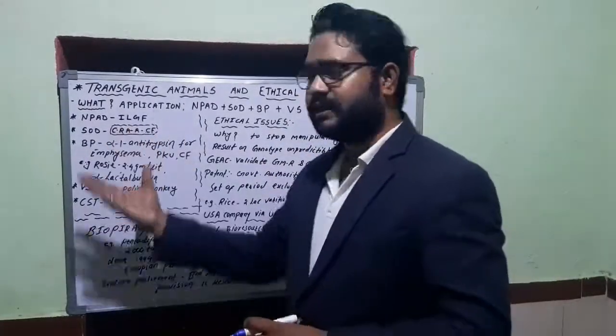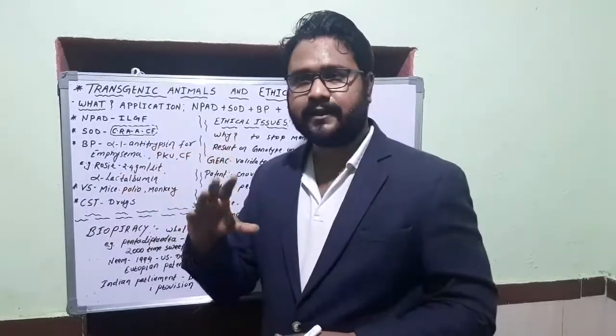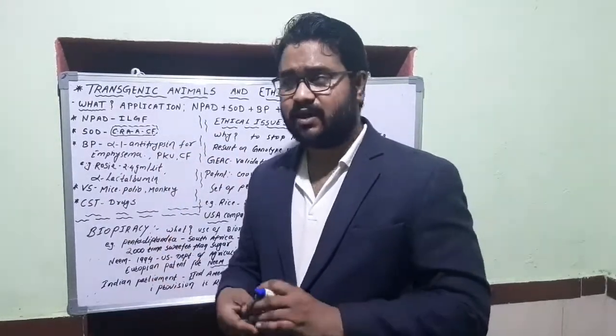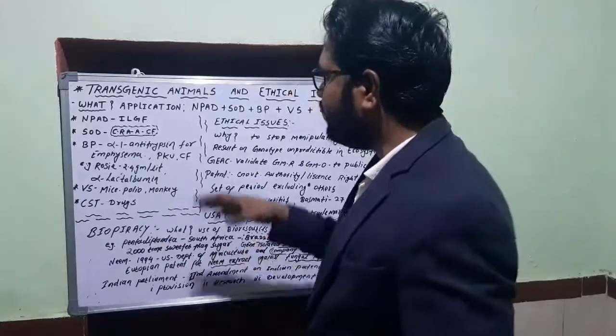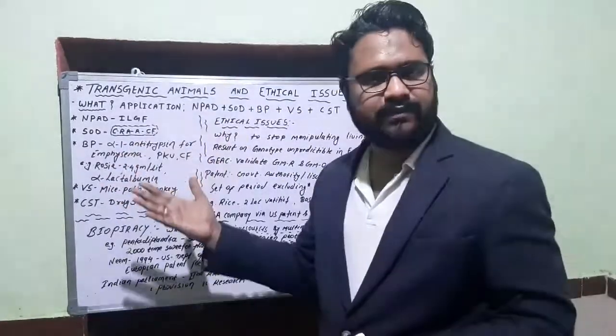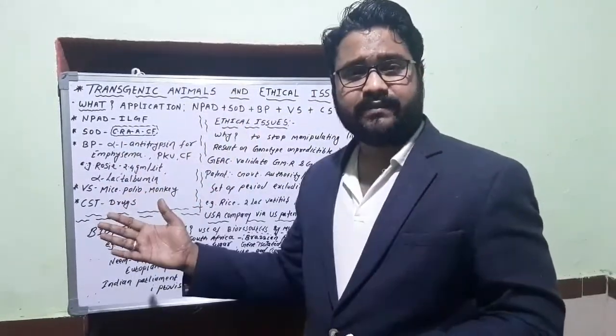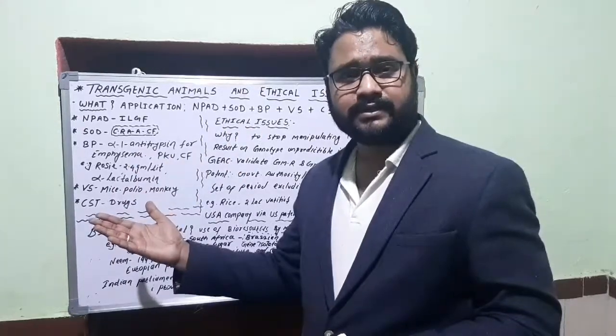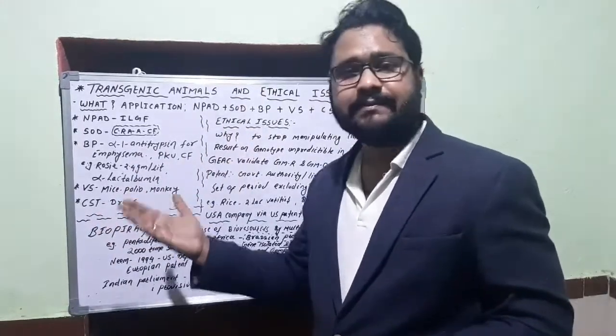So simply the conclusion is, we have to remember these 5 points. Why do we need transgenic animals, or those animals whose genetic system is being manipulated: normal physiology and development, study of diseases, then biological products, then vaccine safety and chemical safety testing.